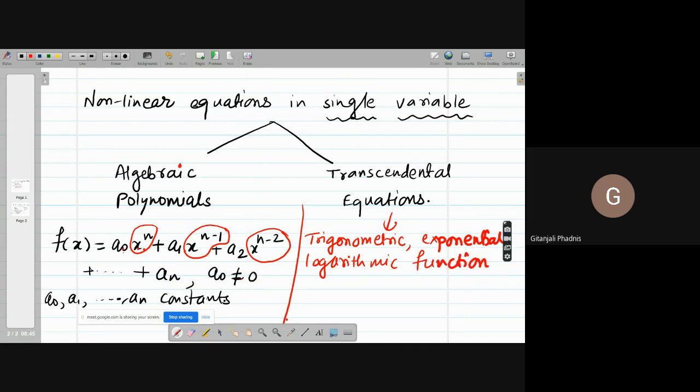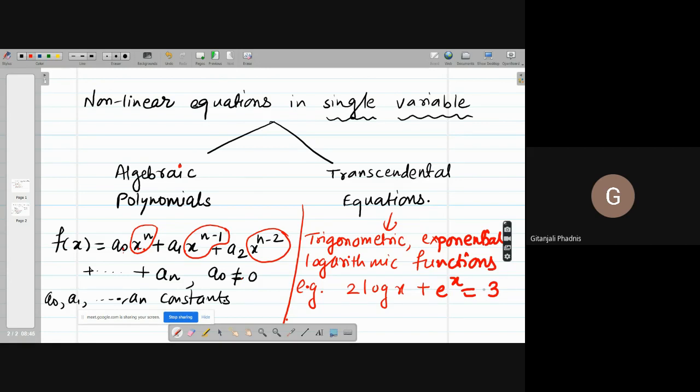For example, you may have 2 log x plus e raised to x is equal to 3. So this includes a logarithmic function as well as an exponential function. So it is a transcendental equation.